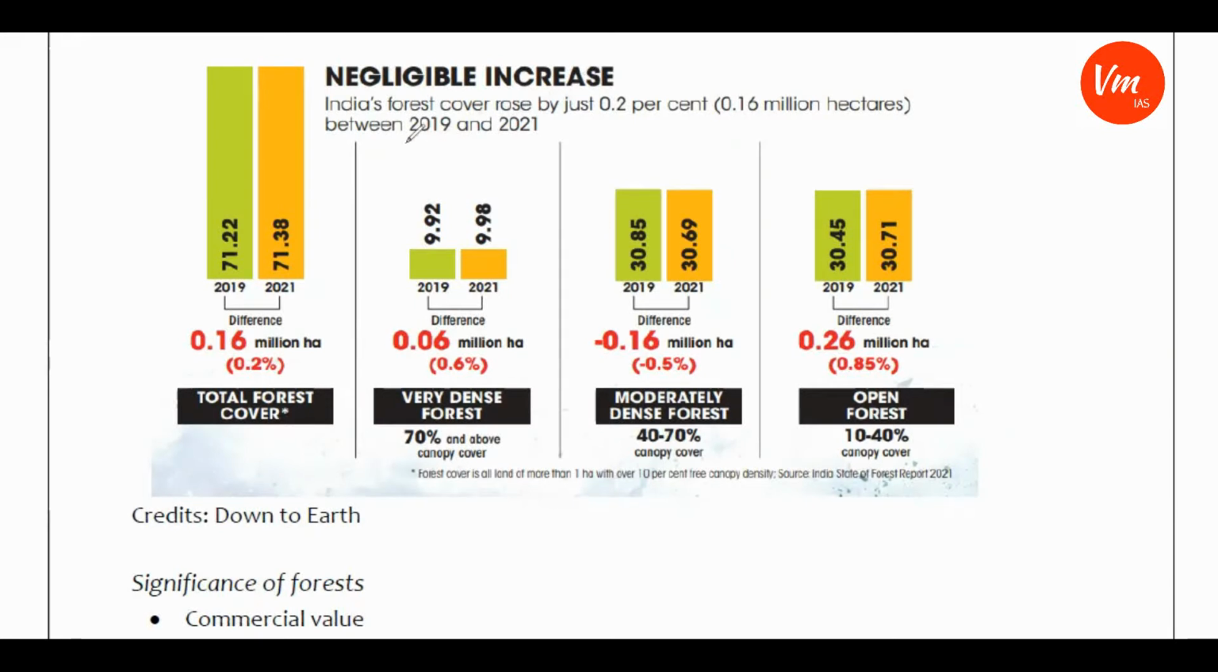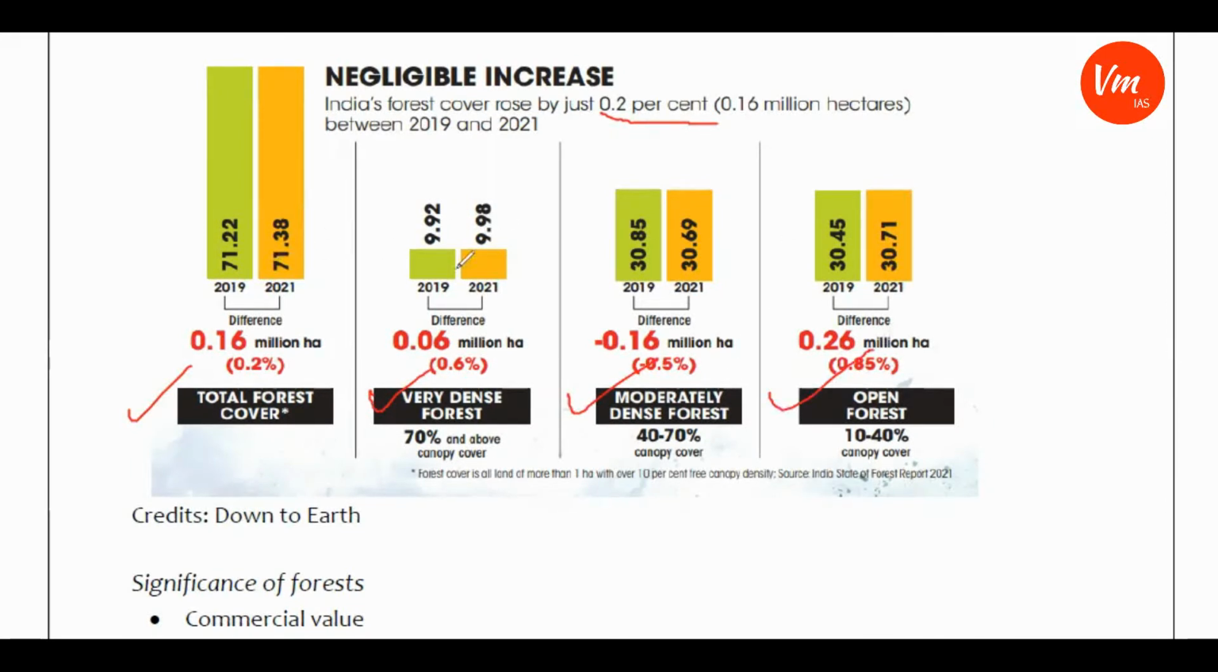Okay. Now, I have tried to provide a graphic of the above critical view. If you see the negligible increase, India's forest cover rose by just 0.2% between 2019 and 2021. And one more fact, they are giving total forest cover increased by 0.16 million hectares only. And how much very dense forest has increased, how much moderately dense forest has increased, and how much open forest has increased.